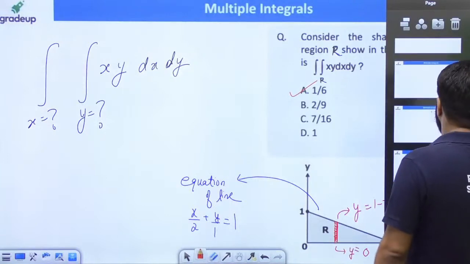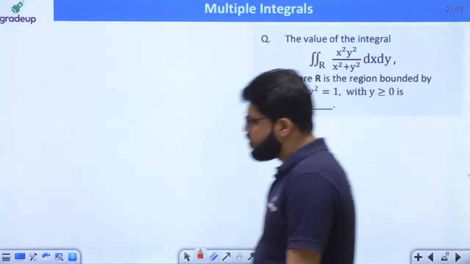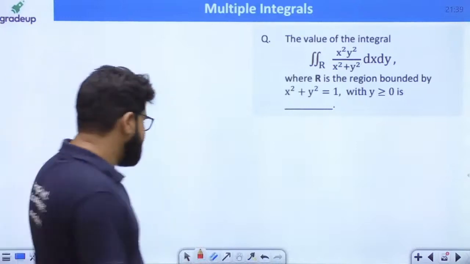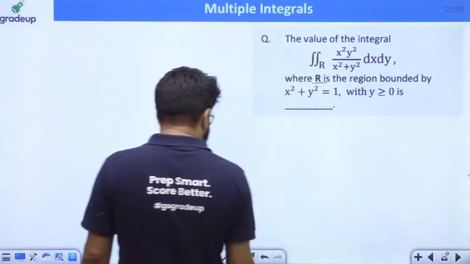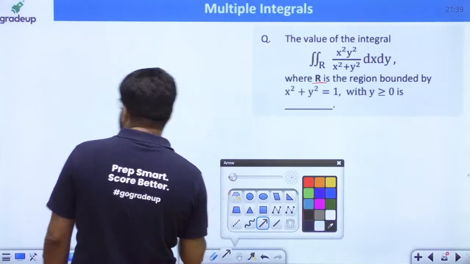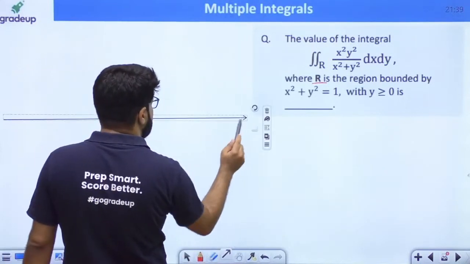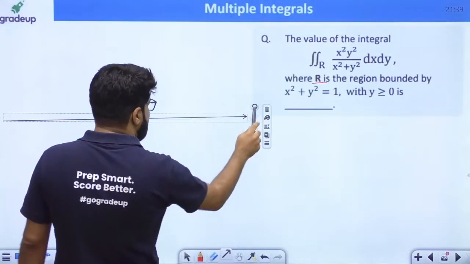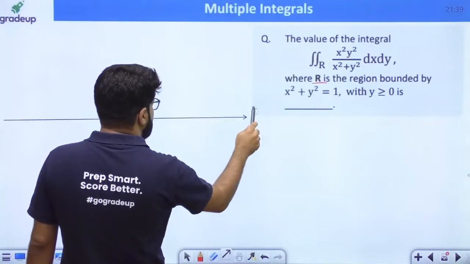And where is that previous question? Here it is. Now let's come to this question where R, again there is a region given, where R is the region bounded by x square plus y square equal to 1. Everyone knows that x square plus y square equal to 1 is a circle. We all know that.